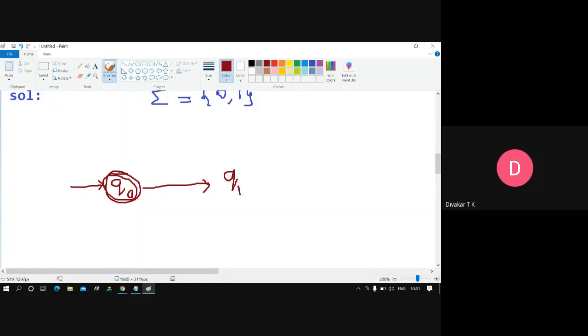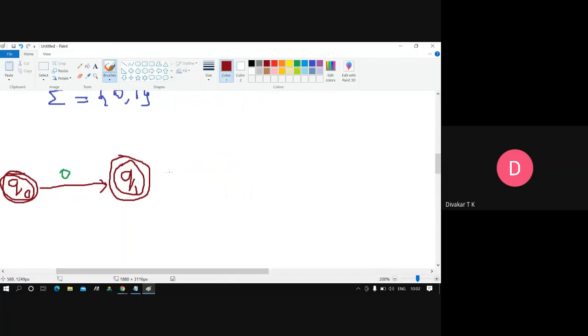For Q1, from Q0 to Q1 I'm taking the 0 symbol, and I'm drawing one state. If I draw one circle, it is just a state, a non-final state. Now 0 also should be valid, meaning 1 zero should be accepted. Accepting means that if it is a final state, it will be accepted. If it is not a final state, then it will not be accepted. So the single 0 is accepted.